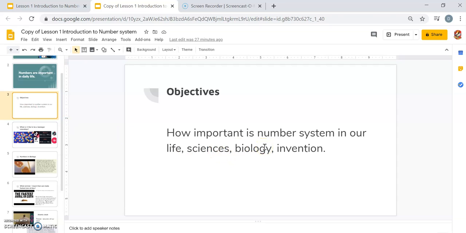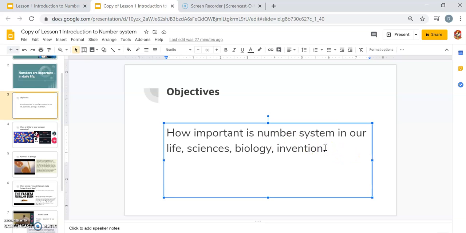In this lesson, what we are going to do is explore how beautiful numbers are, and how important this number system is in our life, in the field of sciences, in the field of biology, in the field of inventions, in arts, or in social media, for example. So,